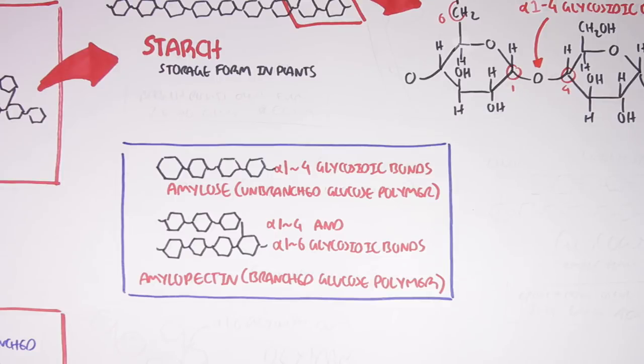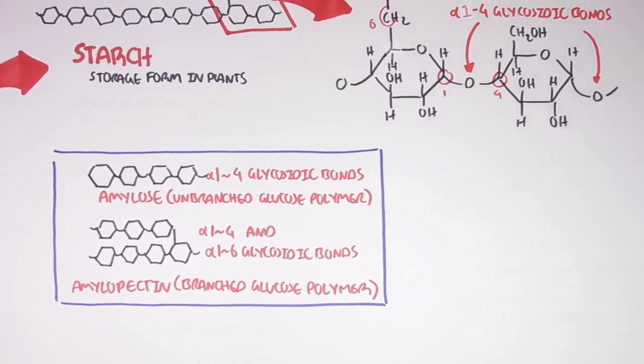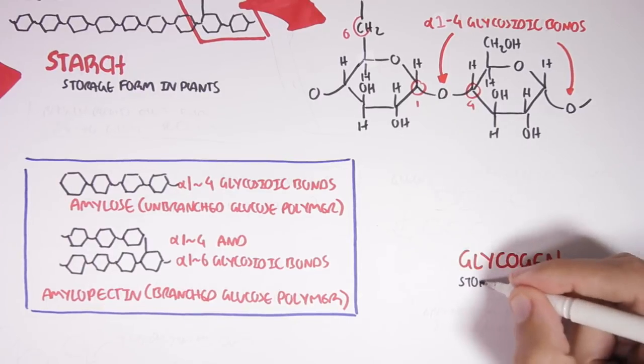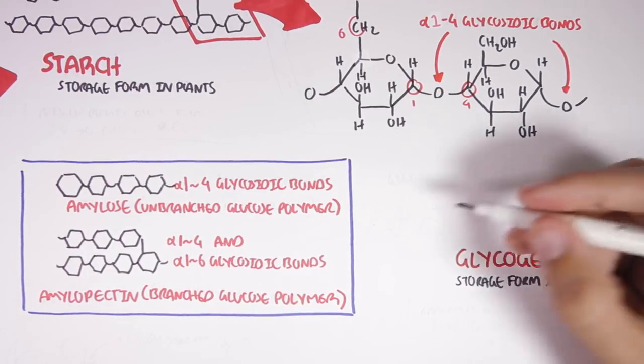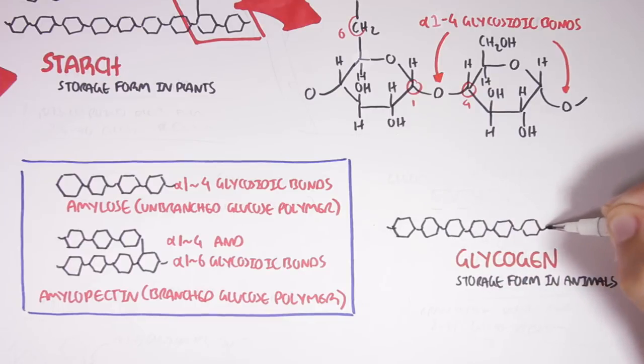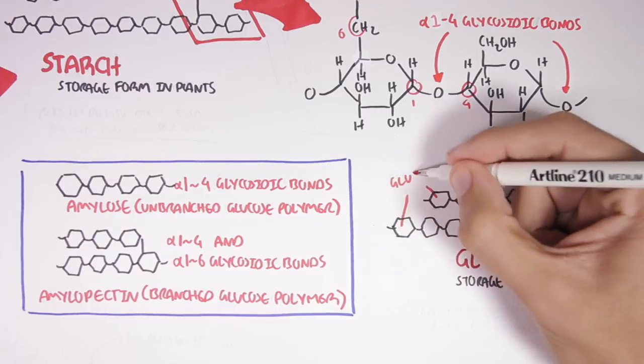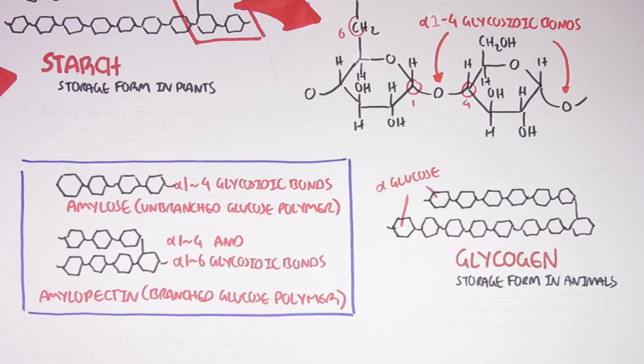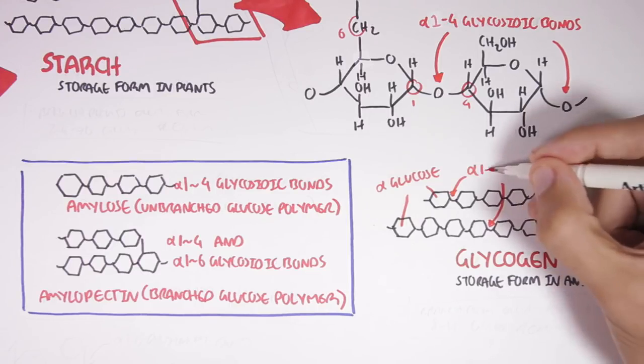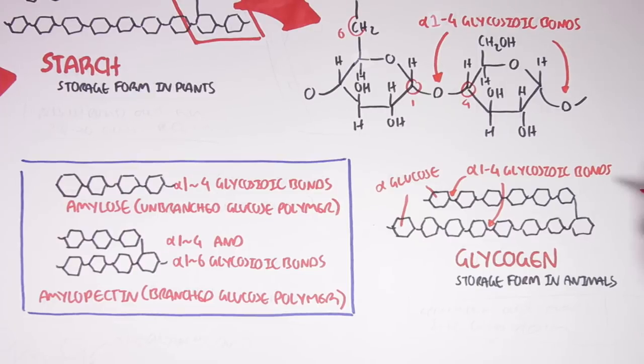The other good example of a polysaccharide is glycogen. Now, glycogen is a homopolysaccharide because it is made up of glucose. Glycogen can also be branched or unbranched. Glycogen is a storage form of glucose in animals, such as humans. Starch and glycogen are actually very similar in structure. They both are made up of glucose, and they can either be branched or unbranched. So both starch and glycogen contain amylose and amylopectin.